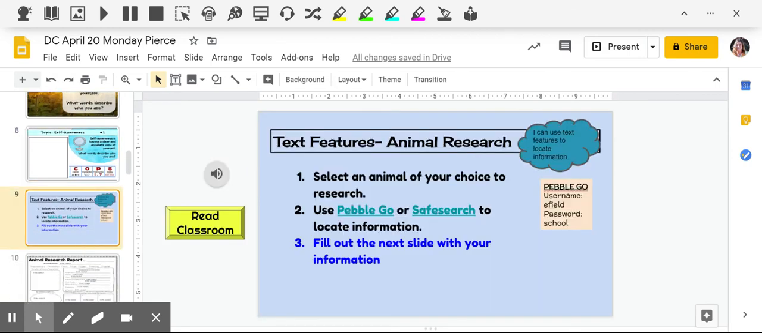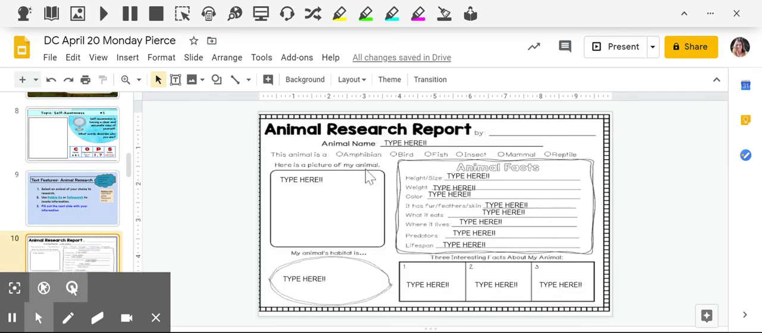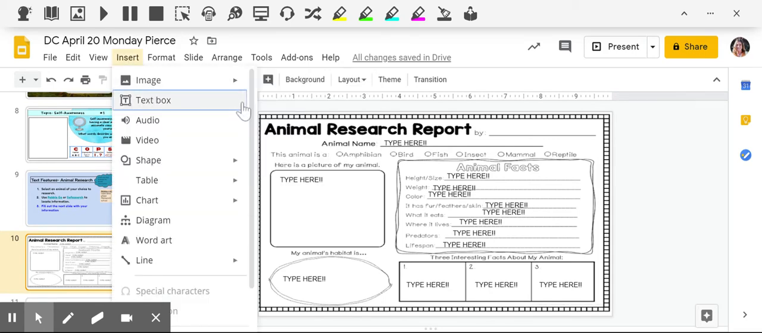Then you have an animal features research activity. You can use PebbleGo or Safe Search. Here is the login for PebbleGo. And fill out the next slide with your information here. So put a picture of your animal. You could do that by pressing insert and then image, search the web, and it'll insert.